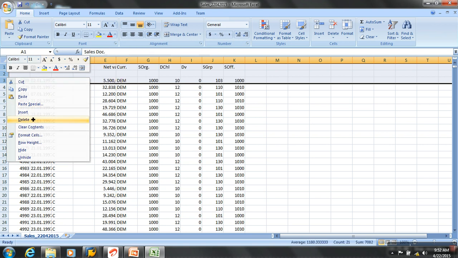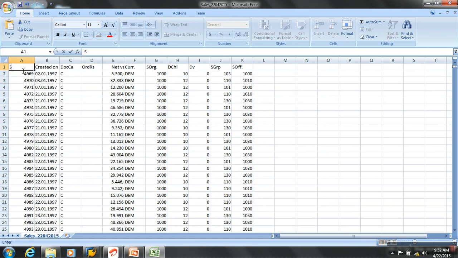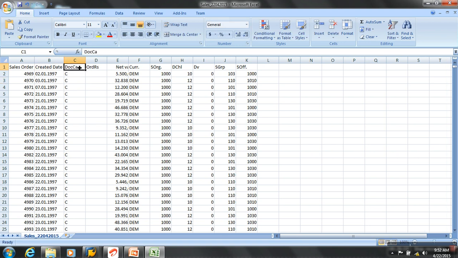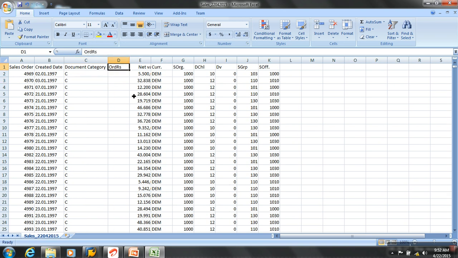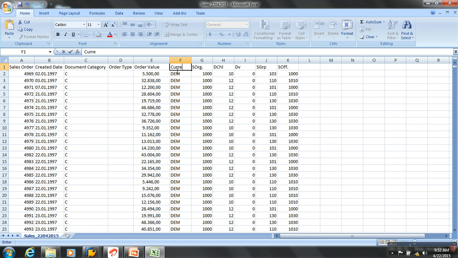They will just say, I delete this row also, and then I adjust these columns and make them sales order, created date, document category, order type, this is my total order value, and this is the currency of the order, or I can say order currency.